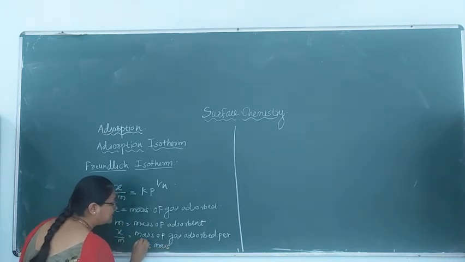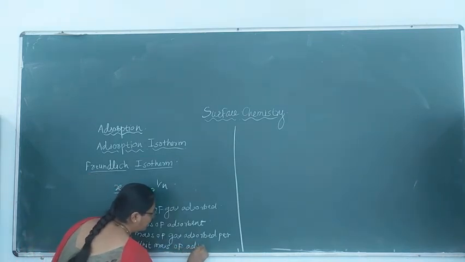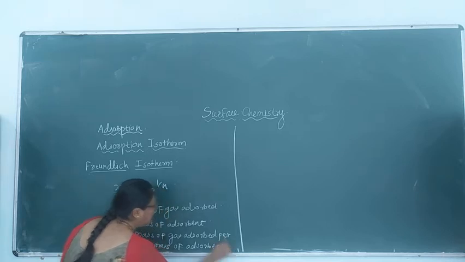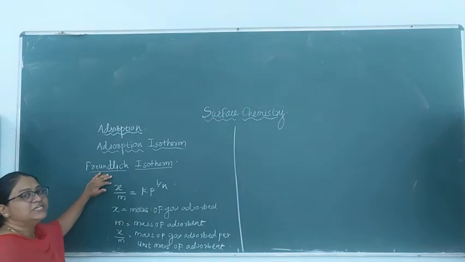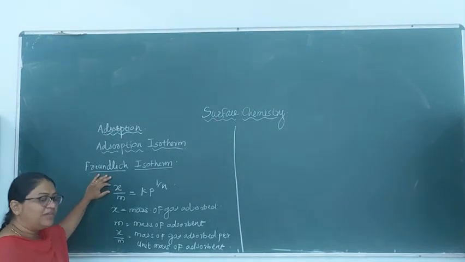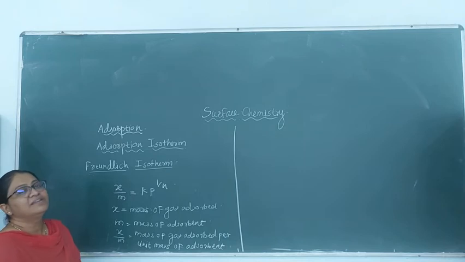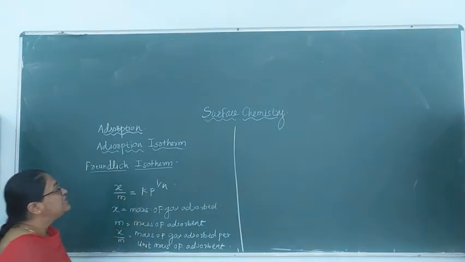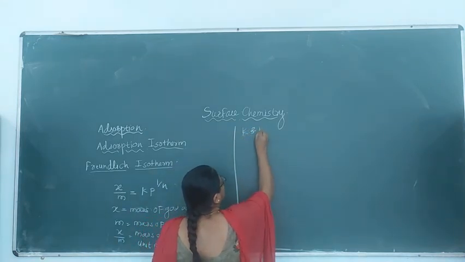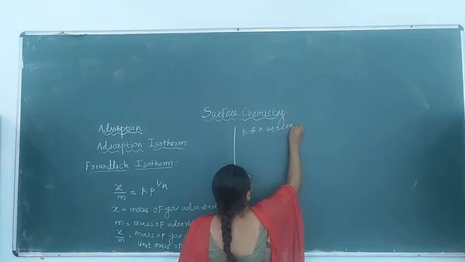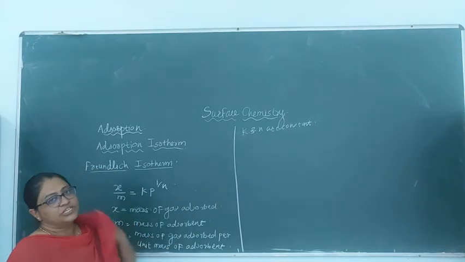So X by M ratio is nothing but the mass of gas adsorbed per unit mass of the adsorbent. This is also called the extent of adsorption. The Freundlich adsorption isotherm shows the relation between the extent of adsorption and the pressure. This is an empirical relation, where K and N are constants, and these depend on the nature of the adsorbent as well as the nature of the adsorbate.